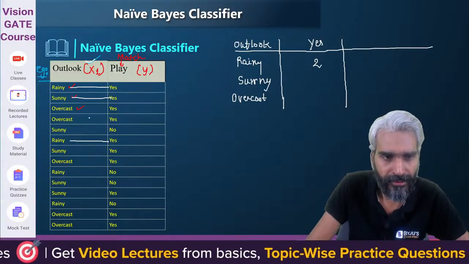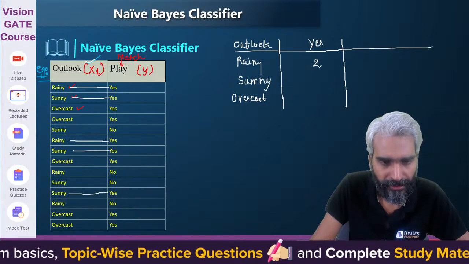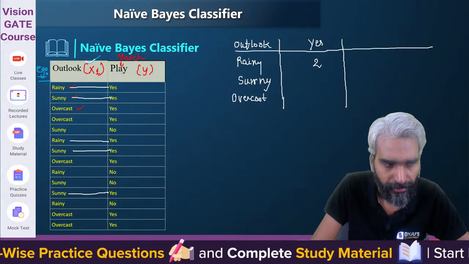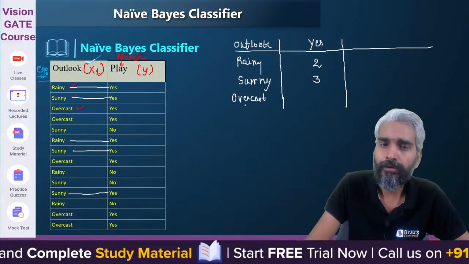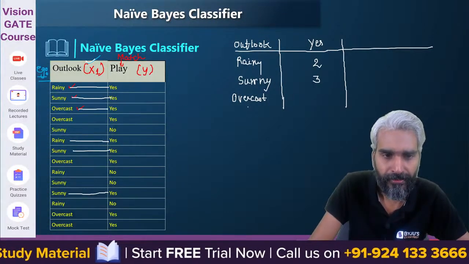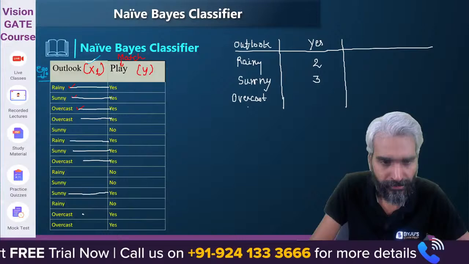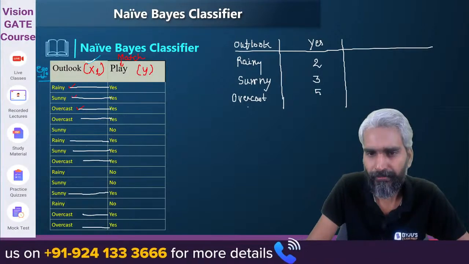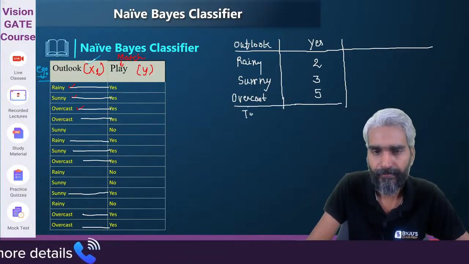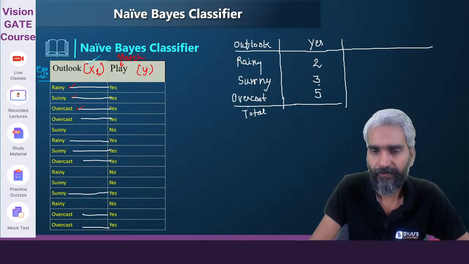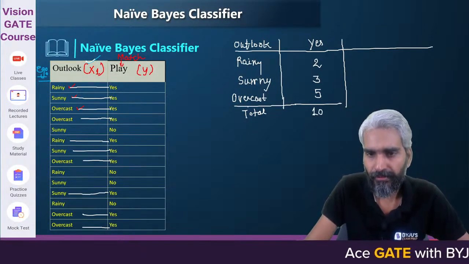Sunny 1, no sunny, sunny 2, no sunny, sunny 3. So if the outlook is sunny, the match is played 3 times. If the outlook is overcast, how many times is the match played? 1, 2, 3, 4, 5. So 5 times the match is played. Overall, how many times is the match played? 5, 3, 8, 2, 10. So 10 times the match was played.